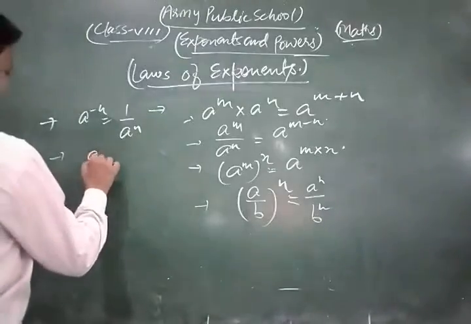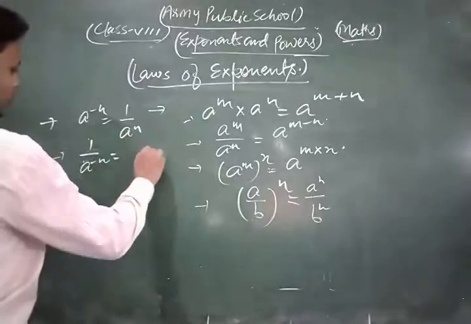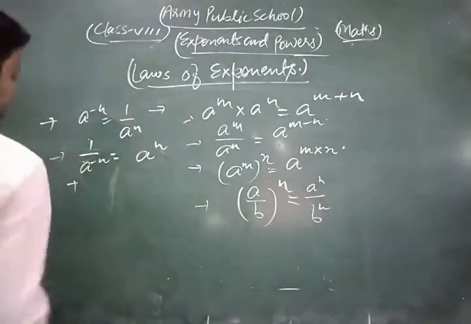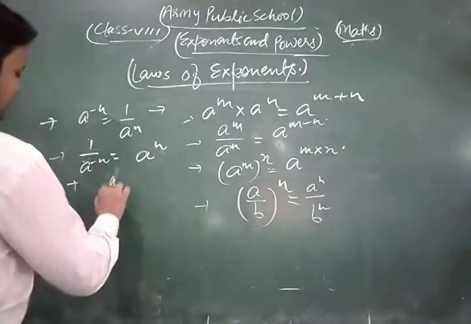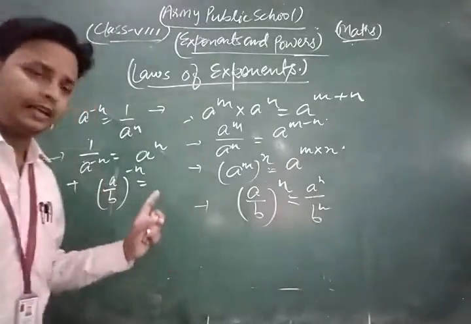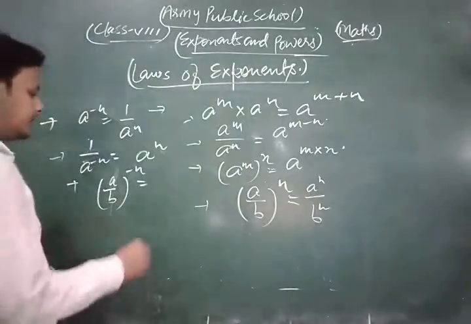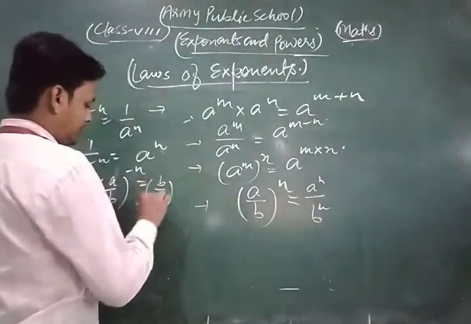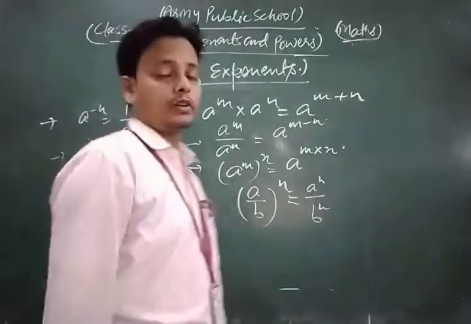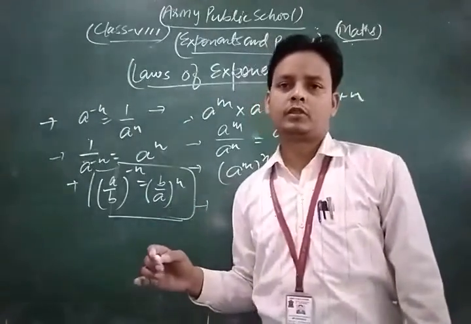If 1 upon a to the power minus n, then we can write a to the power plus n. This is very important. If a upon b to whole power minus n, okay, in a fraction form of a number and its power is minus n, first of all we convert it into positive. For that, we can write b upon a to whole power plus n. So these are some basic laws of exponents which are very important for you and your upcoming examination.